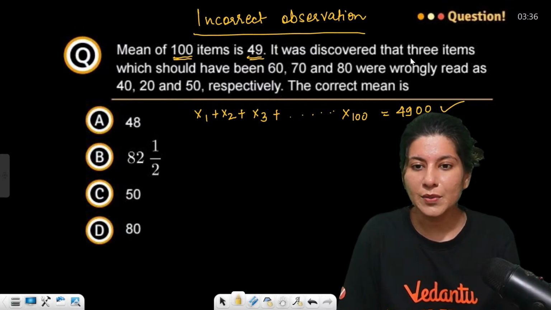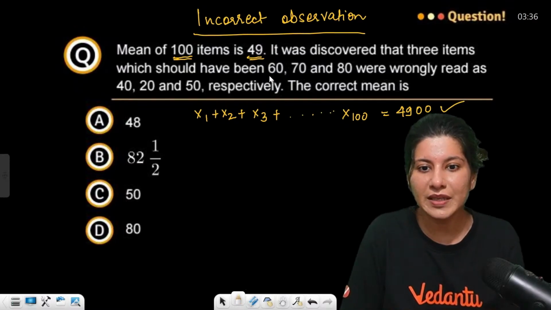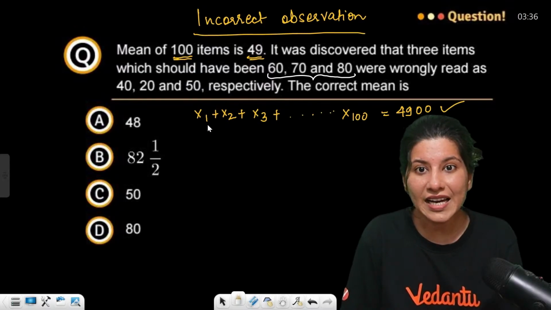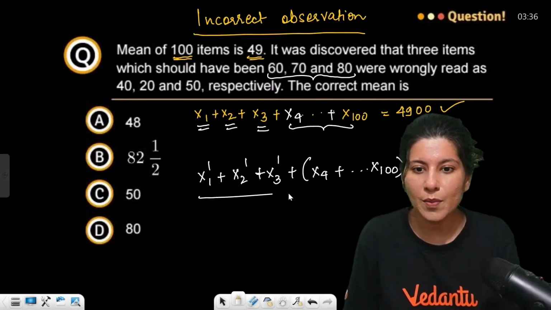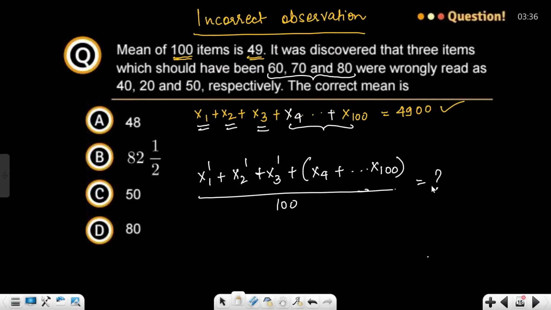Now, it was discovered that 3 items which should have been 60, 70 and 80. So suppose x1, x2 and x3 were those 3 items, and upon 100 is what you are looking for. So x1, x2 and x3 were 60, 70 and 80, correct?